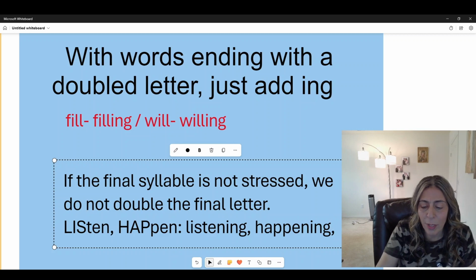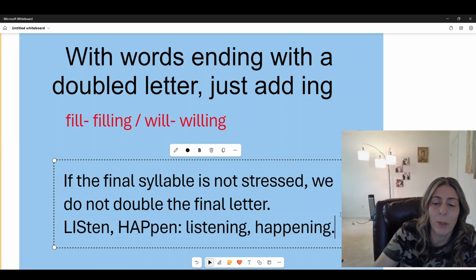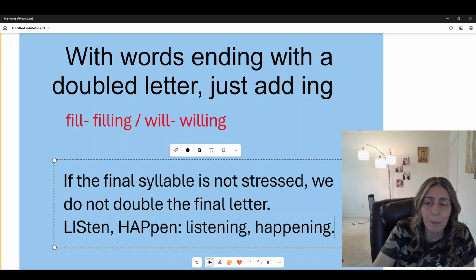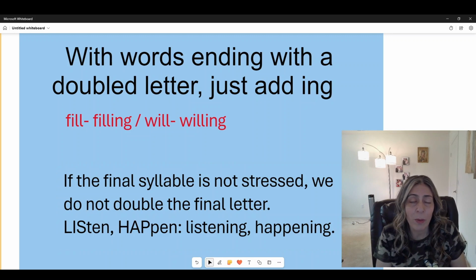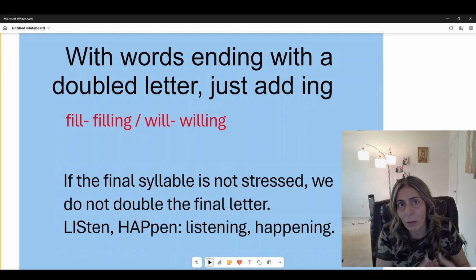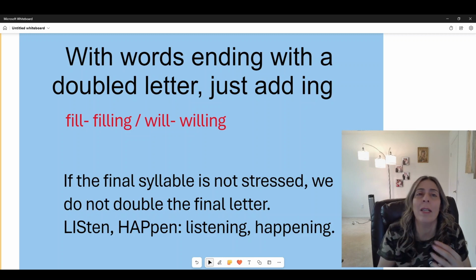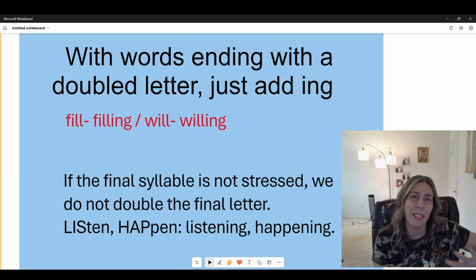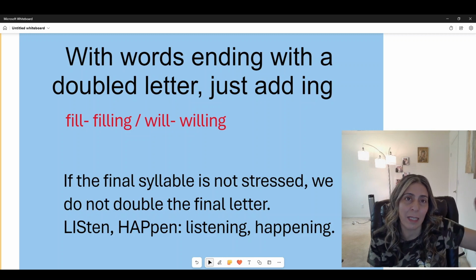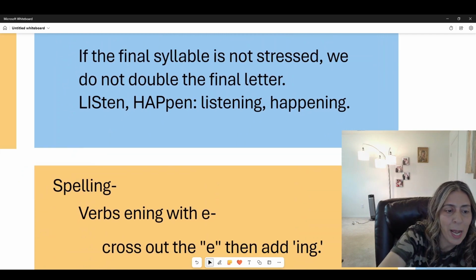Okay? So that's it, guys. That's the only thing with the double syllable words. Okay? So we just add ing when we have letters that are already doubled, and we do not double the letter when the second syllable is not stressed. Okay, the stress here is in the first syllable. Listen, happen. Okay, all right, now what else we have?